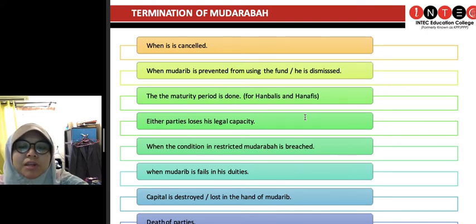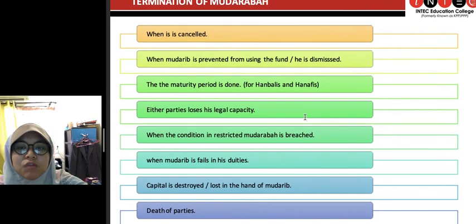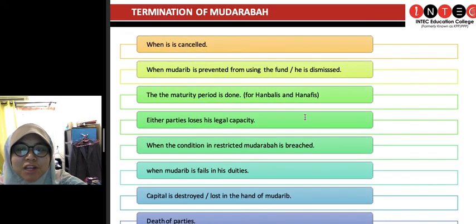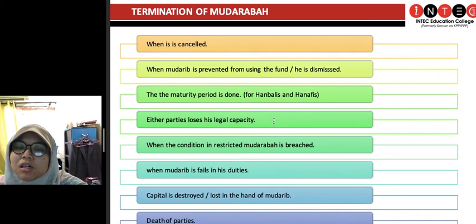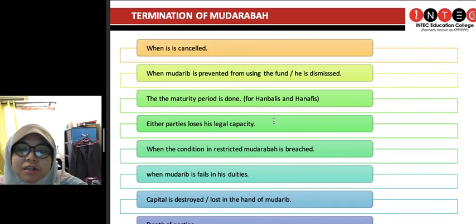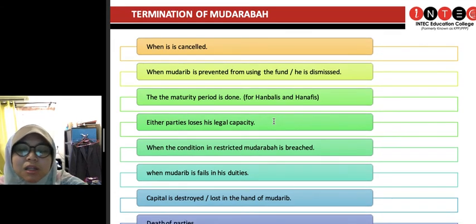The maturity period is done. Ni again for Hanbalis and Hanafi. Sebab pada mereka ada period kan? Ada exact period. Kalau for mazhab yang Syafi'i dan Maliki, there's no time period. Either party loses his legal capacity. Ni kita dah belajar legal capacity, maksudnya jadi gila ke, hilang ingatan ke suddenly kan. So either party jadi hilang legal capacity, maka kita terpaksa terminate mudharabah contract ini.